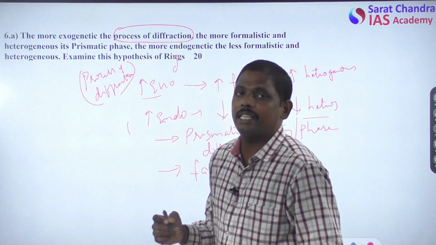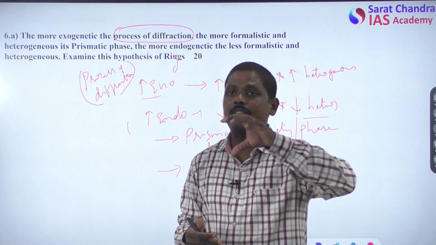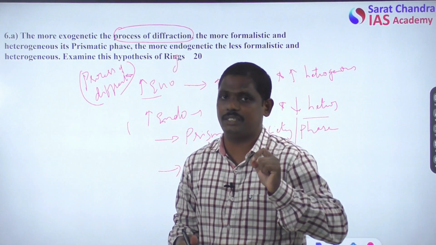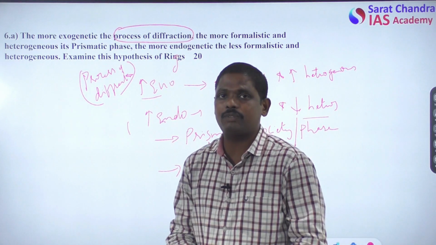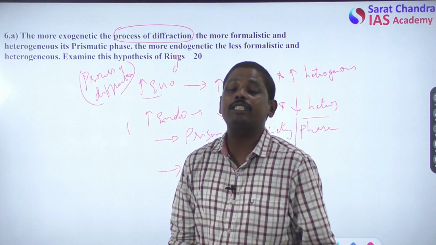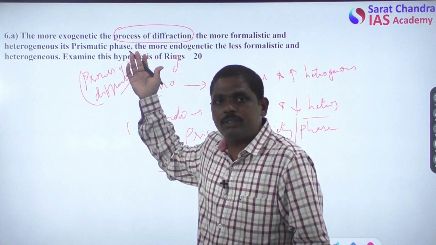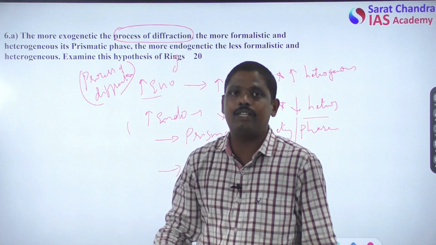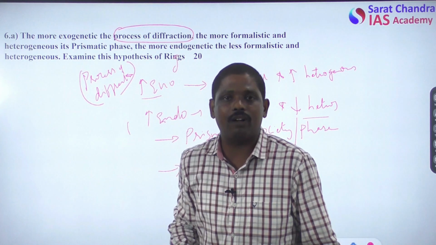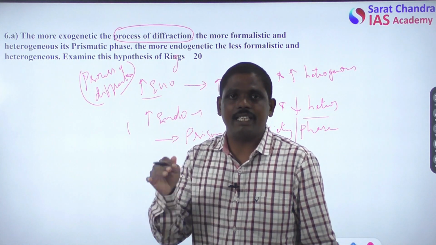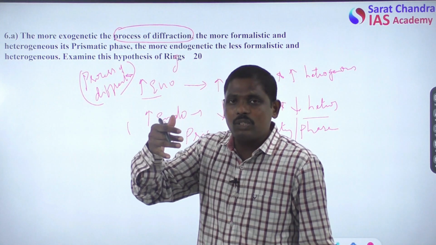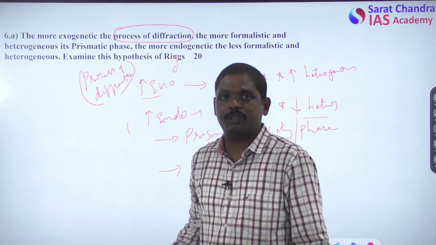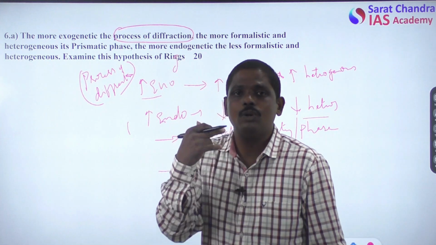What are exogenetic factors, how do these bring a kind of change, and what is the impact of change on formalism as well as heterogeneity? The question itself gives the answer. The question says that there is more formalism as well as more heterogeneity. Whether Riggs is right in saying that the exogenetic process will really increase formalism and heterogeneity, we need to answer this point.